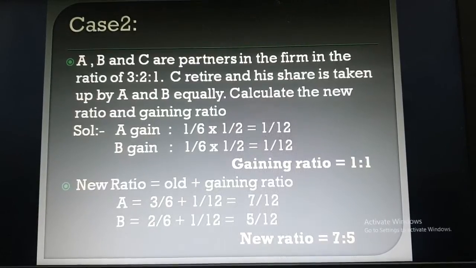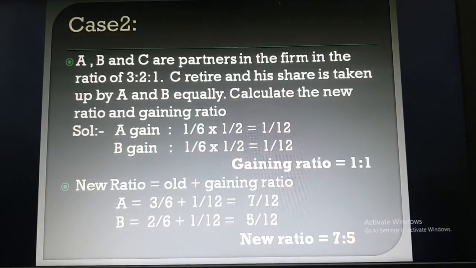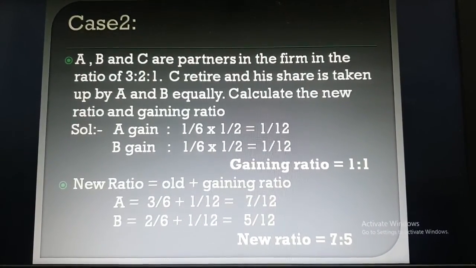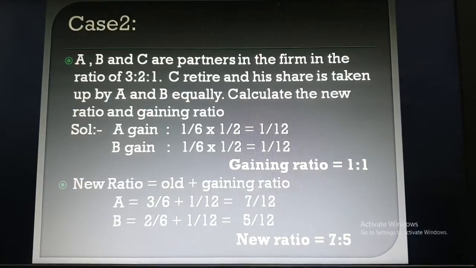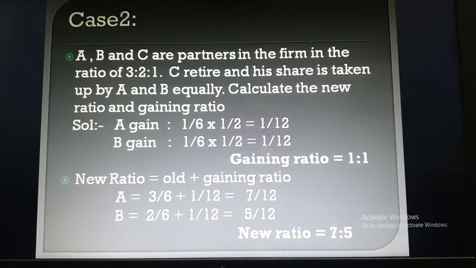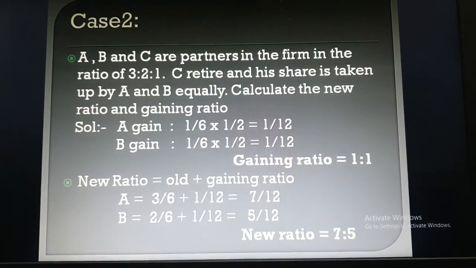As per the old ratio, C's share is 1/6, which is taken up by A and B equally, that is 1:1, 1/2 and 1/2. So for A you calculate 1/2 of 1/6, and for B again 1/2 of 1/6. So A and B's gain will be 1/12 each.